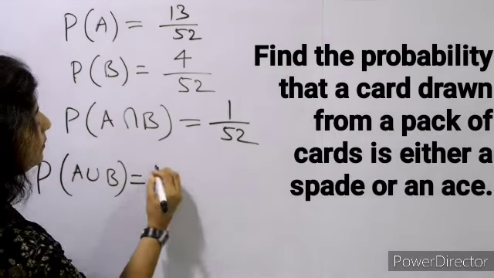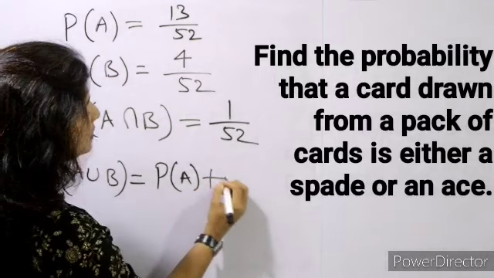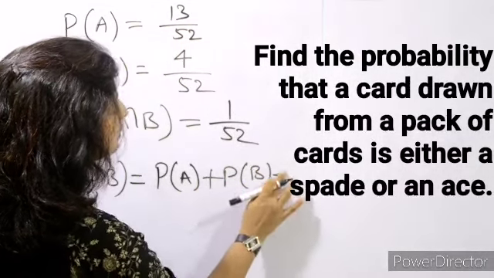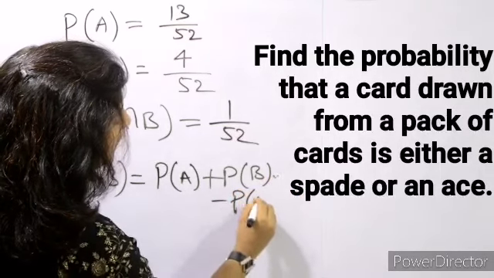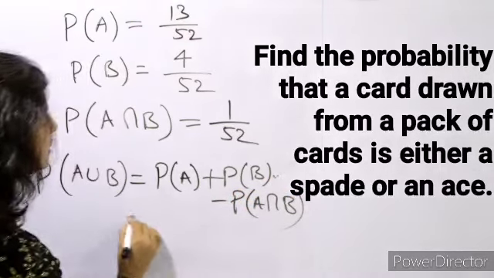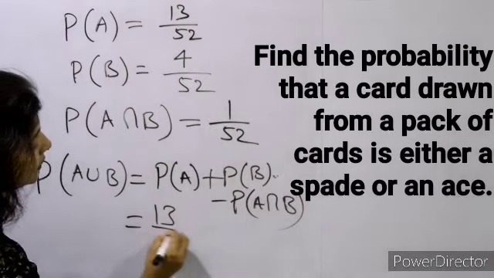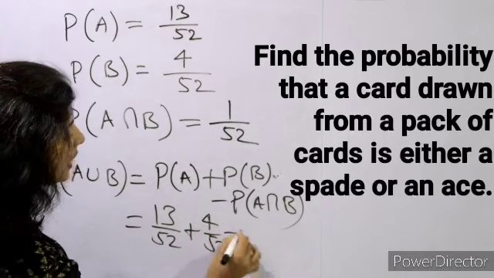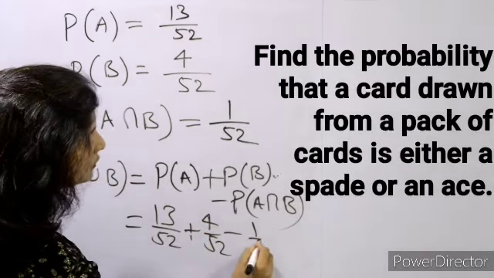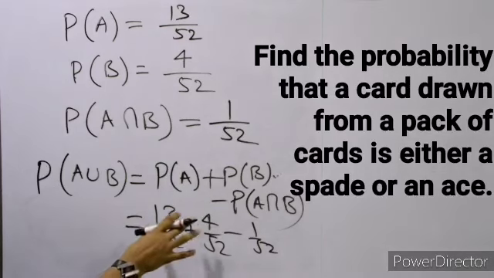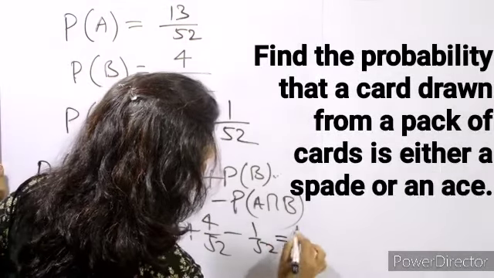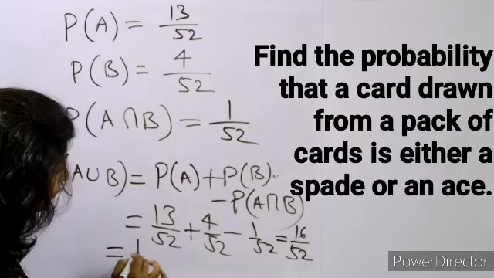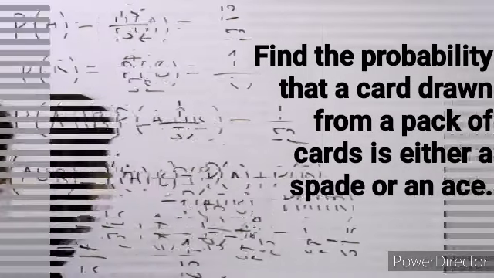So that will be P(A) plus P(B) minus P(A intersection B). So it will be 13 upon 52 plus 4 upon 52 minus 1 upon 52. Okay. So 13 plus 4 is 17, minus 1 is 16. So 16 upon 52 मतलब कि 4 upon 13. So this will be the answer.